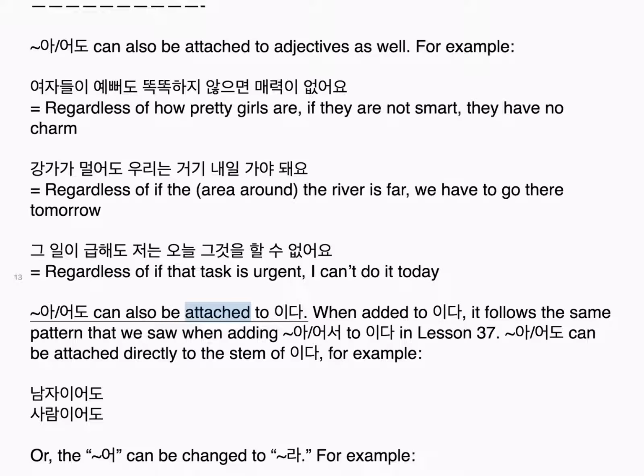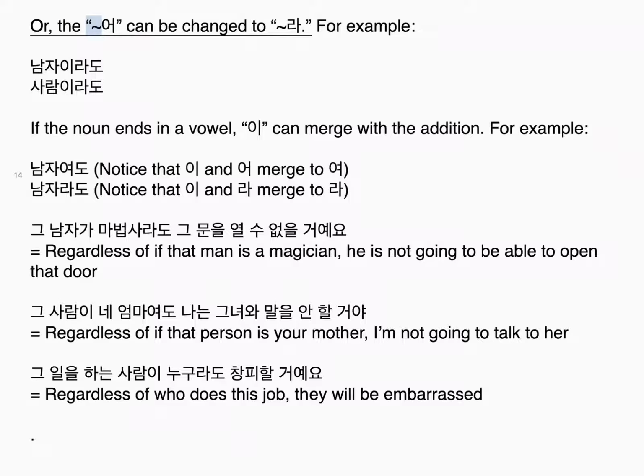~어도 can also be attached to 이다. When added to 이다, it follows the same pattern that we saw when adding 어서 to 이다 in lesson 37. 어도 can be attached directly to the stem of 이다. For example, 남자이어도, 사람이어도, or the 어 can be changed to 라.